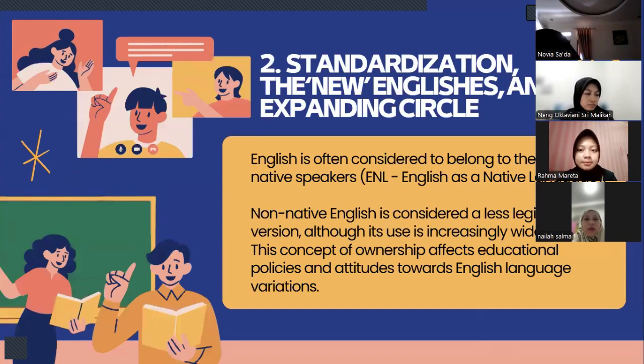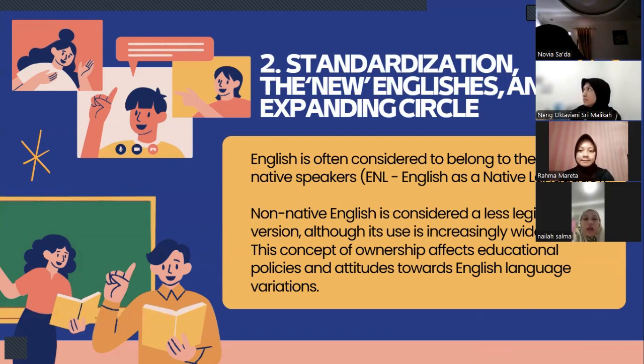And then about the ownership or the expanding circle. Who really owns English? English is often considered to belong to the countries of native speakers, ENL, English as a native language. Non-native English is considered a less legitimate version. As a result, English variations from non-native speakers are often considered less legitimate or broken.